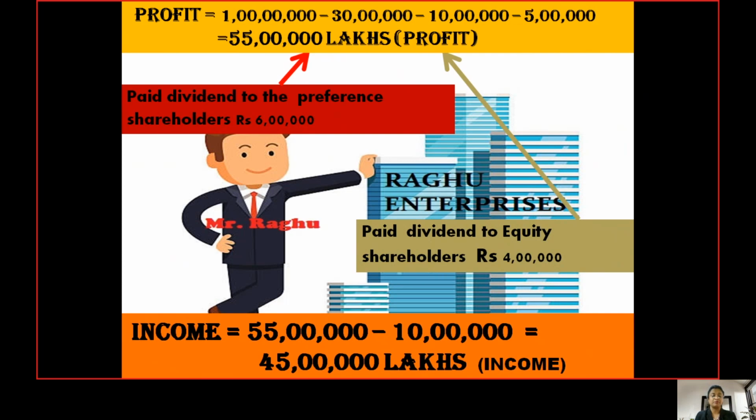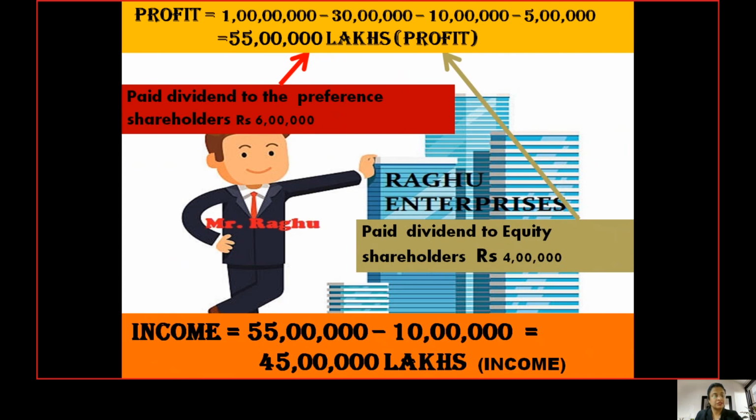So this income, if the firm wants, or if Mr. Raghu wants, he can invest it into the growth and expansion of the business in the form of retained earnings, or he can keep this income in the form of savings as well. So income is, finally we can say, a residue left with the business after making a payment for all its expenses.